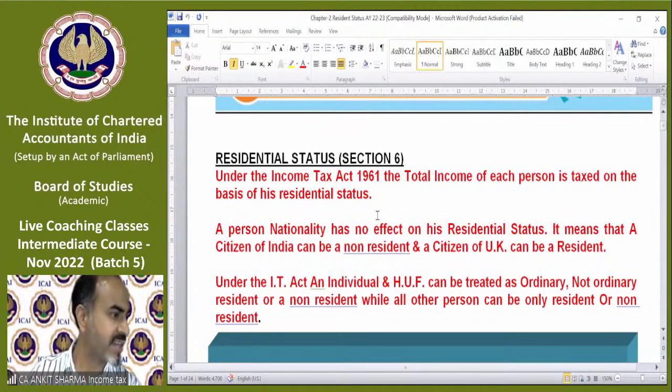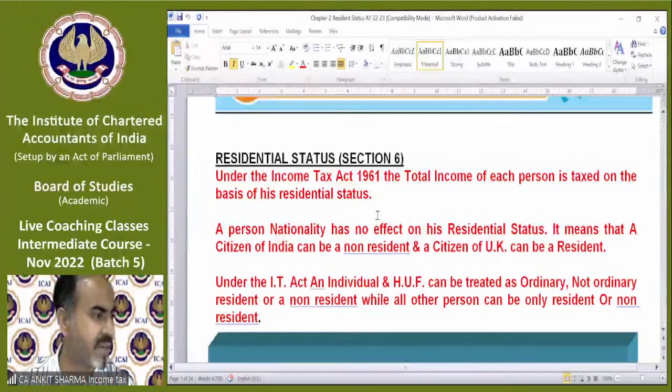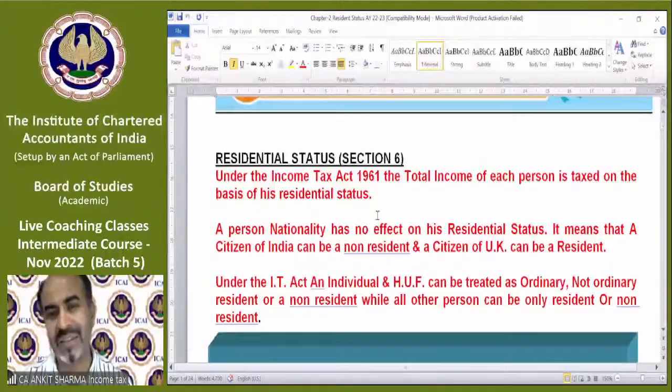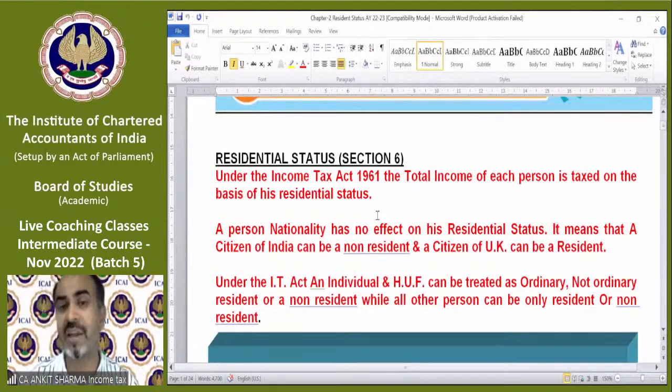Harshita Maurya is asking if any foreign partnership firm has done all or some of its business meetings in India, will they be called resident of India? The foreign partnership firm technically will fall in the category of company. We have discussed it. Any organization which is registered or incorporated outside India will be treated as a company for the purpose of income tax. So according to that, the provision will be applicable.